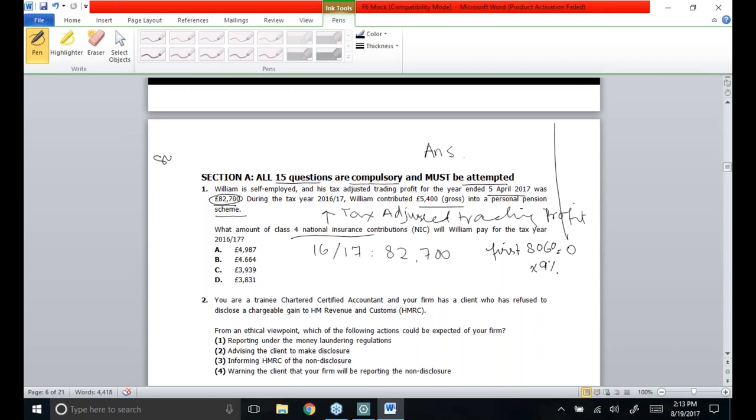From 8061 till 43,000, it actually means that this lot contains 34,940. So over 34,940 pounds, a 9% rate has to be applied. The result of it is 3145.